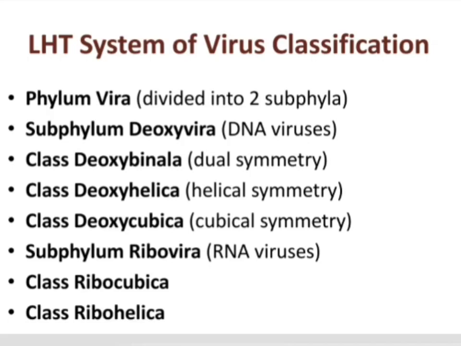And subphylum Ribovira includes RNA viruses, and it is again classified into two classes: class Ribocubica and class Ribohelica. So these are all about the classification of the virus.